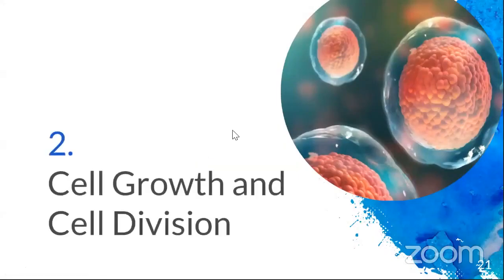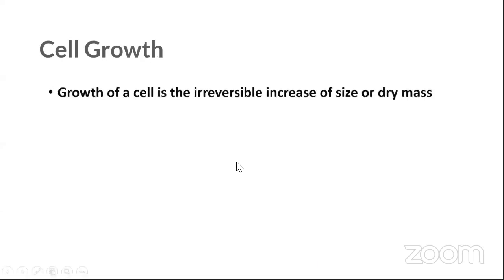So the next important part of the lesson is cell growth and cell division. We have to study about cell growth and cell division. Okay, fine. What do we have? Cell growth. What is cell growth? It is the growth of the cell in an irreversible method, so it cannot be reversed. So how does it happen? What happens really? Increase of size and the dry mass.